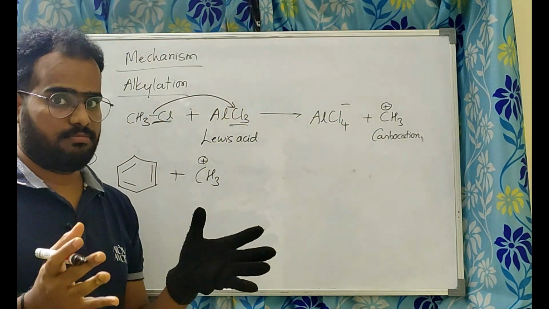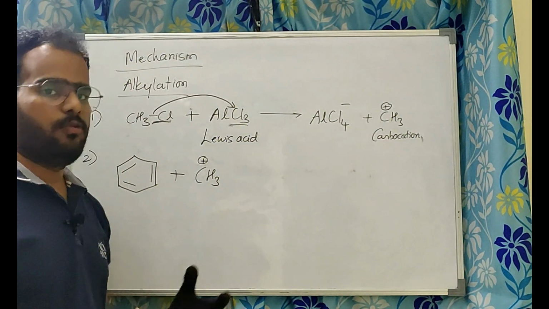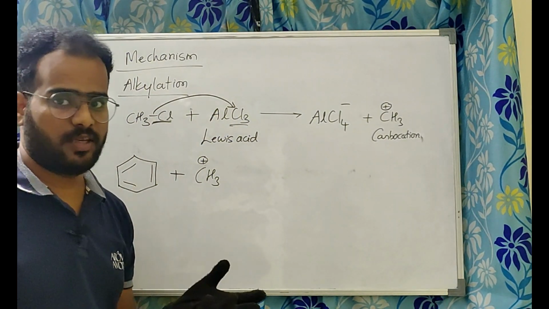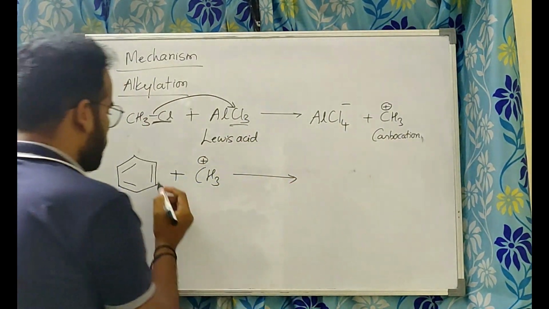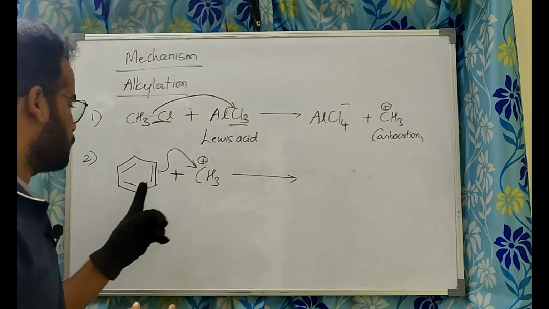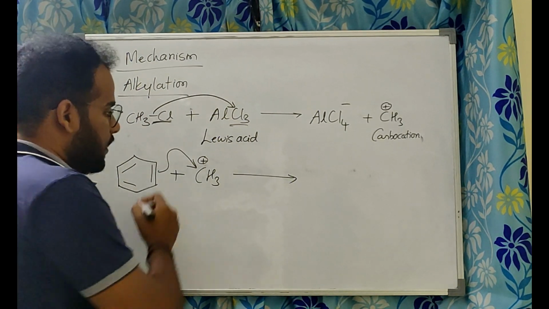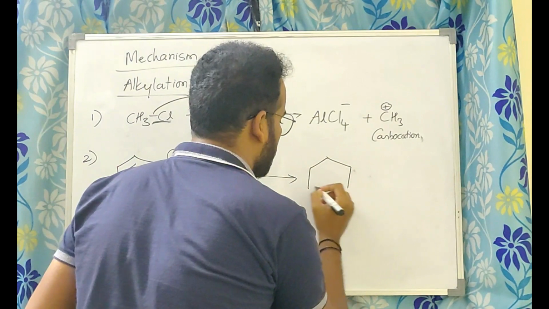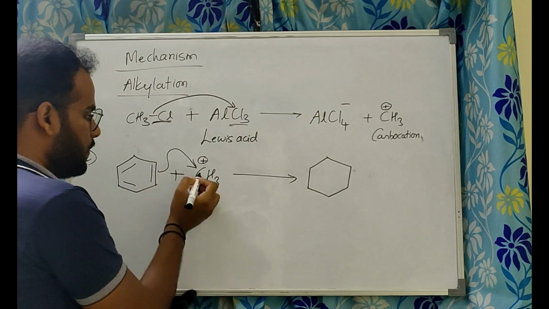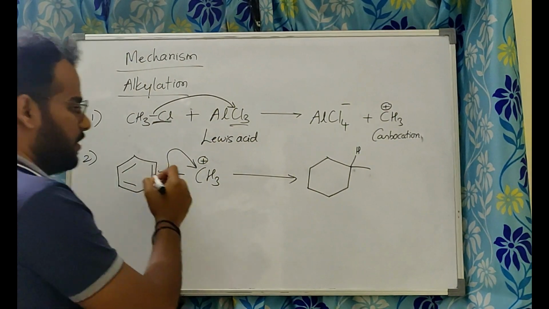Benzene is rich with electrons. Methyl is short of electrons. Benzene asks methyl, would you like to join me? It is more than happy to join benzene because it is getting stable, right? So you show it like this. For benzene, the electron arrow mark should always be from electron rich to electron poor. Okay, now what is happening? This carbon-carbon bond will form, right? So I will write here, I'll just show here hydrogen is already there. Remember, all hydrogens are there.